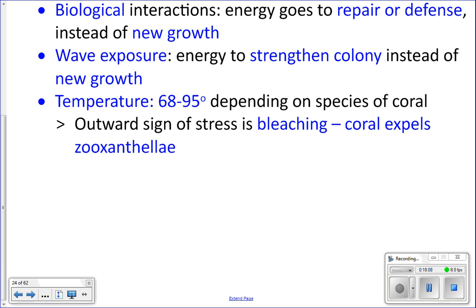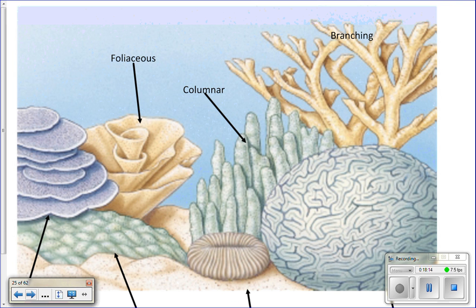You have a question? Let me show you the different types of coral, and then we'll look at what bleaching looks like.